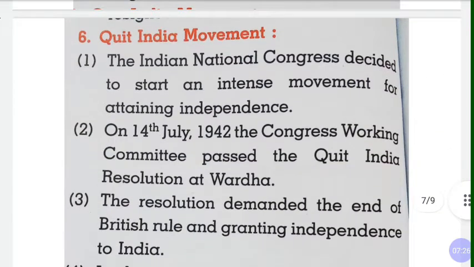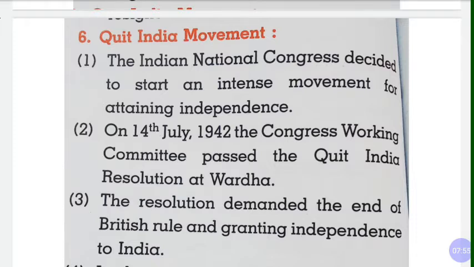Quit India movement. Quit means Chodo Bharat. The Indian National Congress decided to start an intense movement for attaining independence. On 14 July 1942, the Congress Working Committee passed the Quit India resolution at Wardha. Quit India means Chodo Bharat. This was the last step to throw out the British administration. The resolution demanded the end of British rule and granting independence to India.